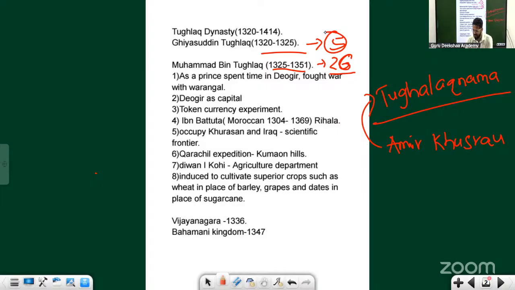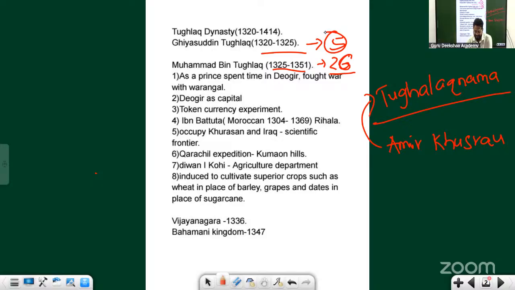We have come across this Amir Khusro, right? He is also called the Tota of India, Parrot of India. I told you in yesterday's class about Qawwali. He is called the original father with respect to Qawwalis. And for Ranthambore, we have come across a personality called Hamira Deva. Alauddin Khilji took Khusro to the court of Hamira Deva to describe the things he could see, and there he described this Ranthambore fort.